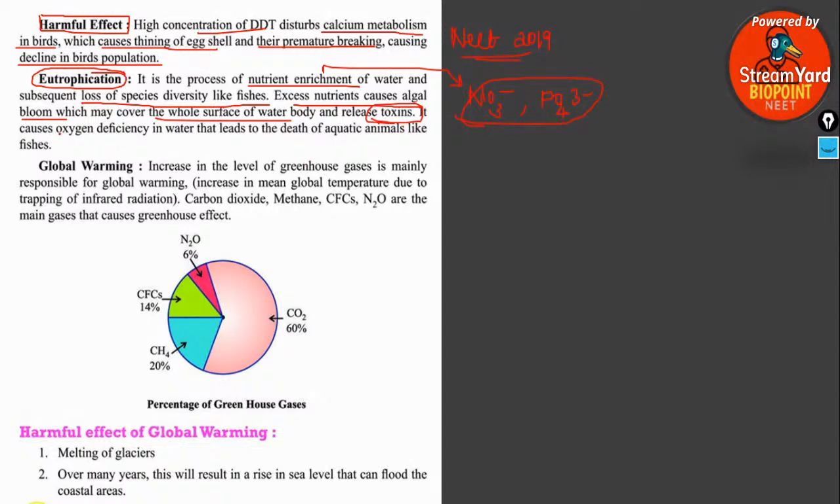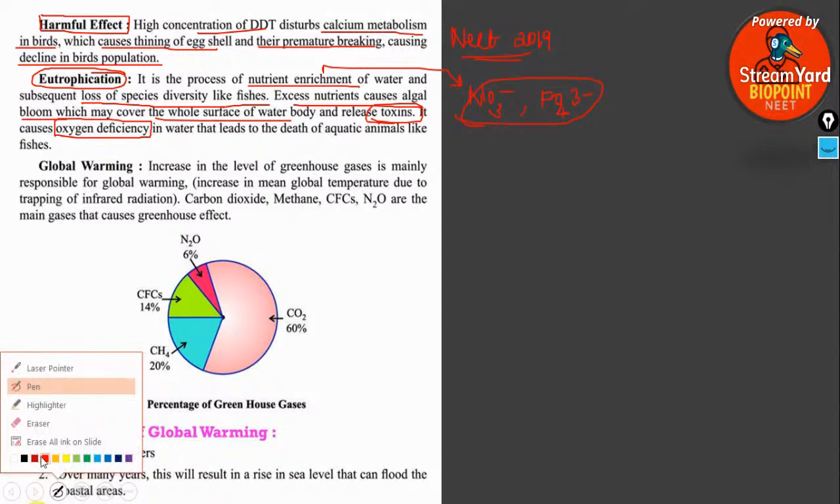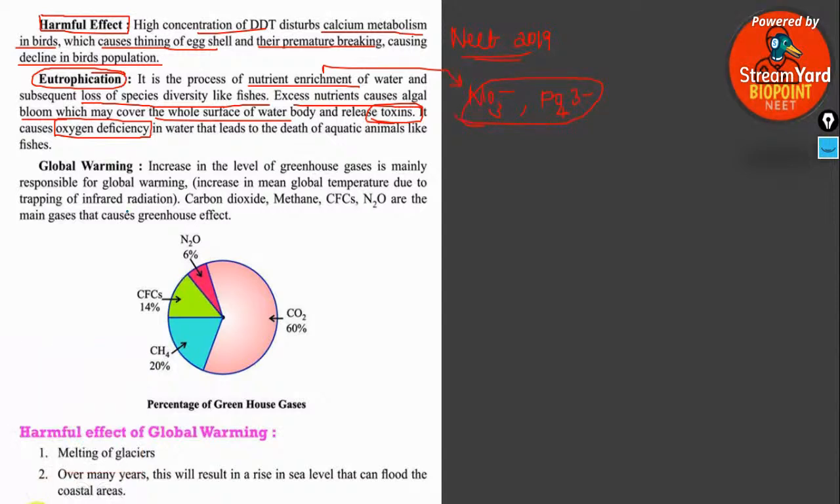What is actually this algal bloom, eutrophication, all these doing? It actually leads to deficiency of oxygen in the water, and deficiency of oxygen causes the death of aquatic organisms. Is it clear? Is it clear for everyone? Harmful effect of biological magnification and eutrophication, algal bloom, is it clear for everyone? Yes.